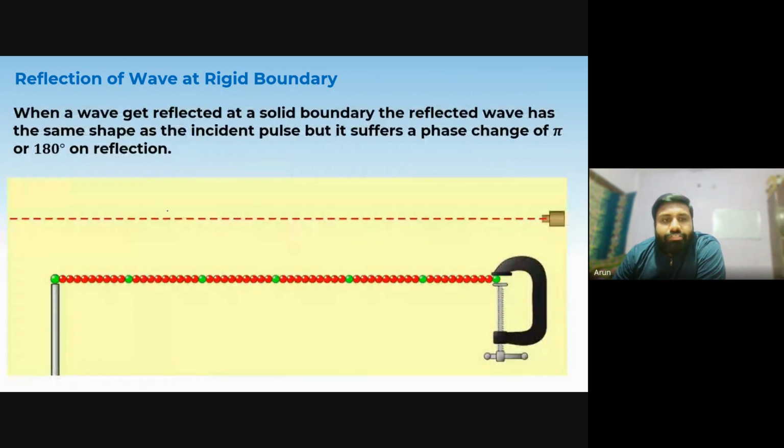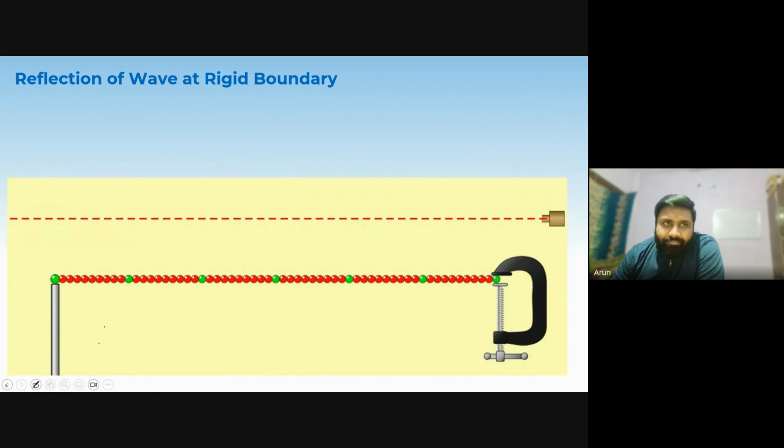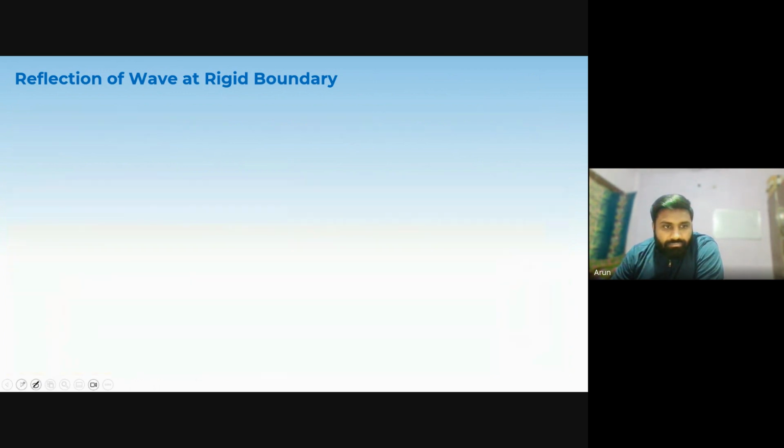The amplitude is not disturbed. Okay. So amplitude remains same. Whatever the amplitude of the incident wave, after reflection the amplitude will remain same. But the phi, which is the phase difference, that will change.